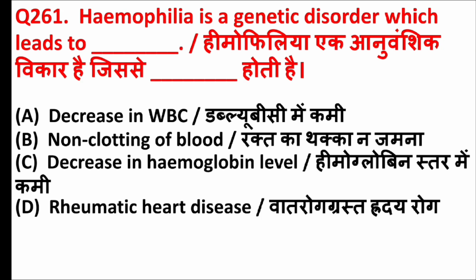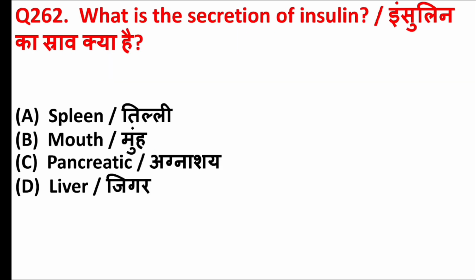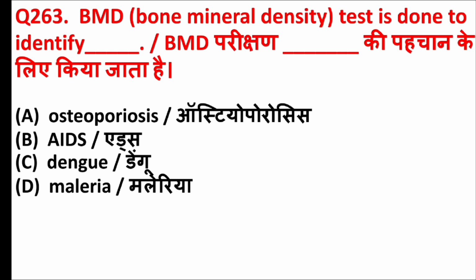Hemophilia is a genetic disorder which leads to blank. Answer is option B, non-clotting of blood. What is the secretion of insulin? Answer is option C, pancreatic. BMD, bone mineral density test, is done to identify blank. Answer is option A, osteoporosis.